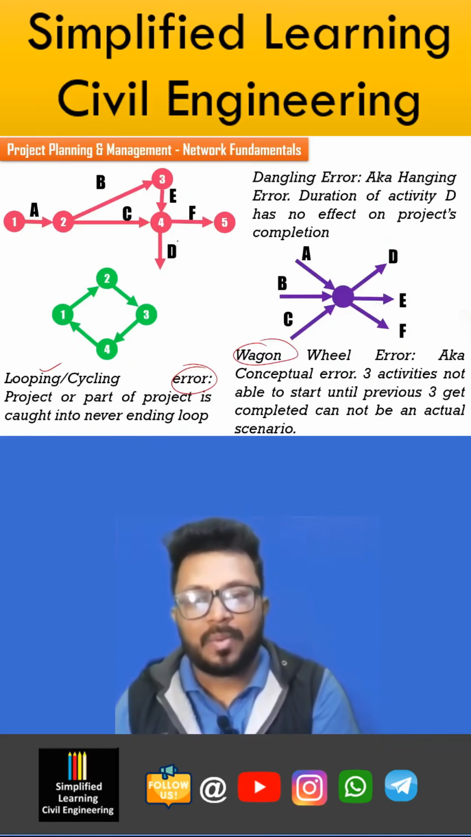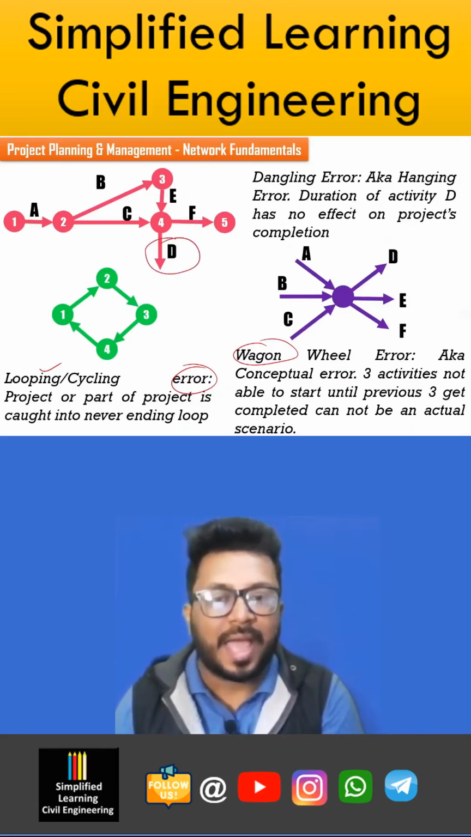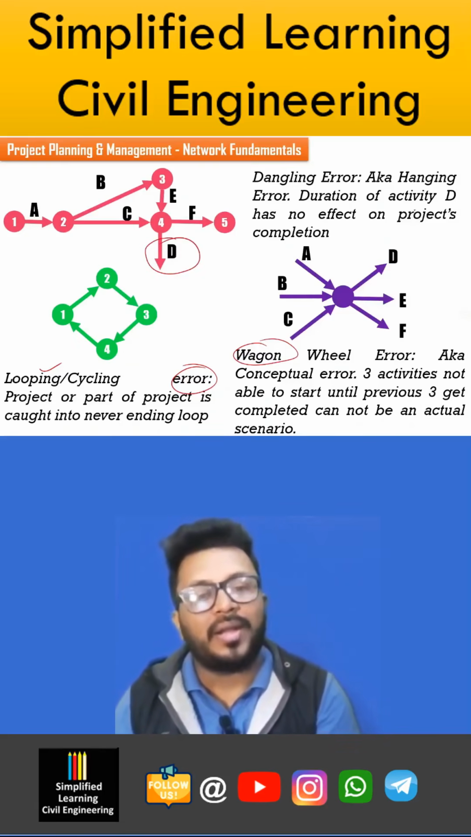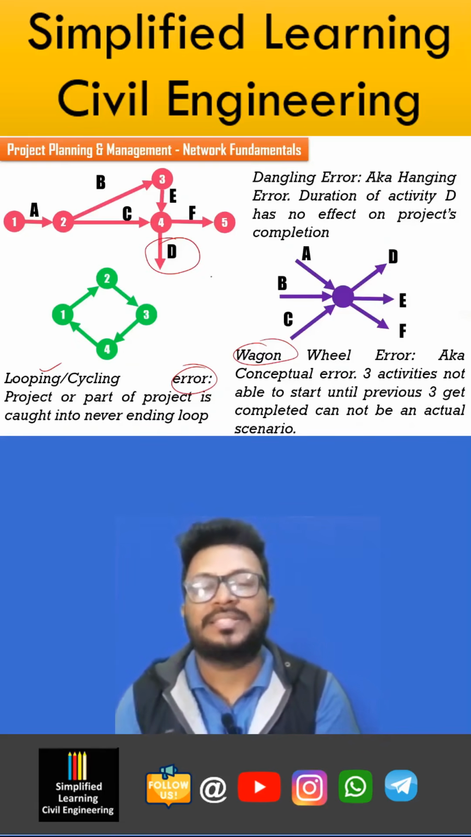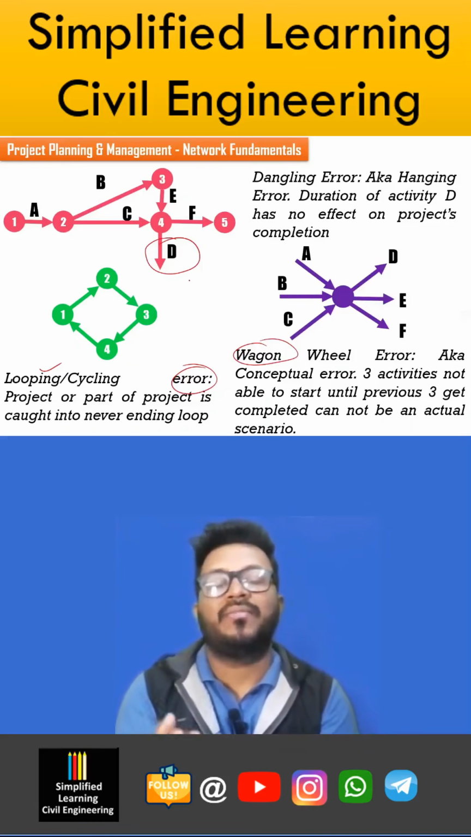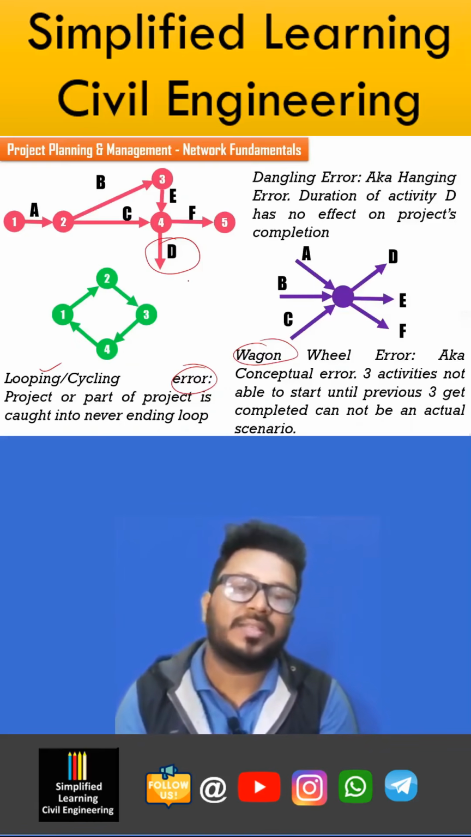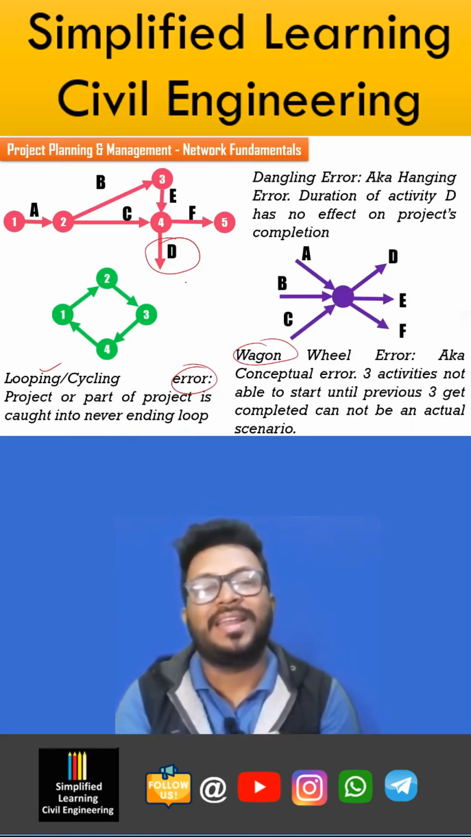See, in this diagram, activity D is a hanging or dangling error. The duration of the activity has no effect on project completion, meaning its existence is not causing any effect or is not having any dependency in the network diagram. That's why it is called a dangling or hanging error.